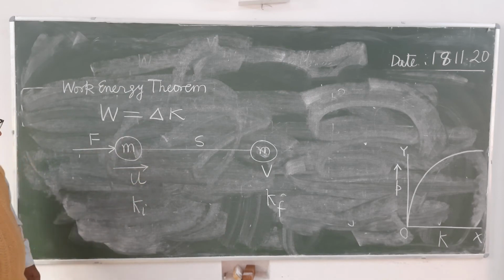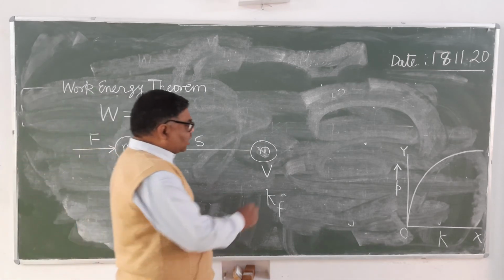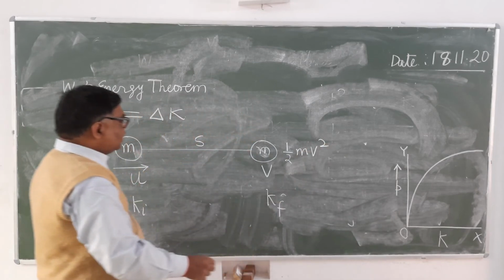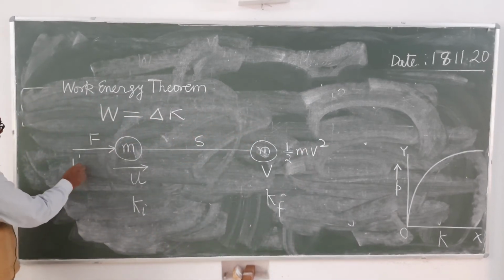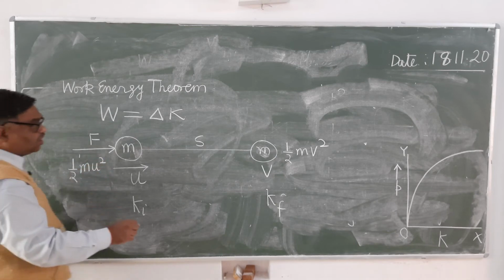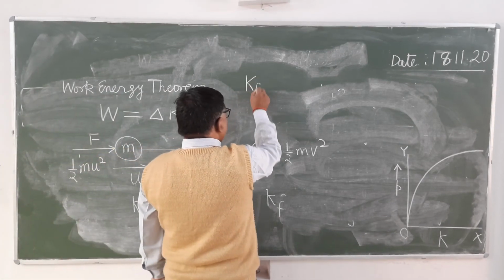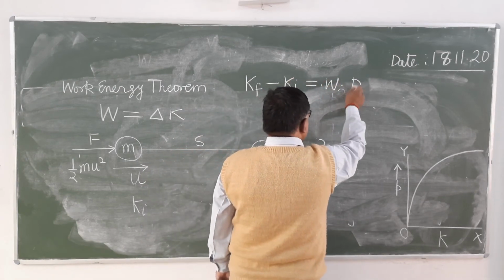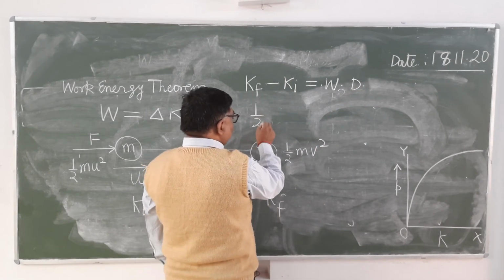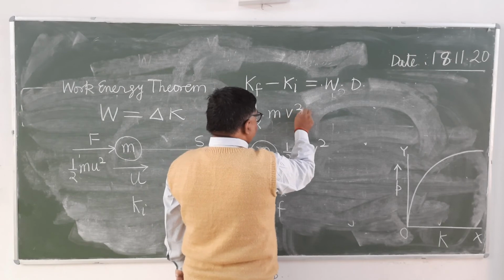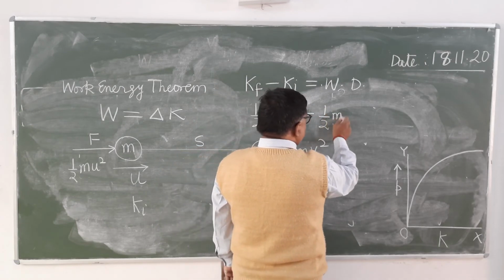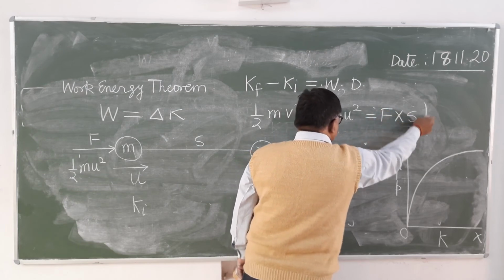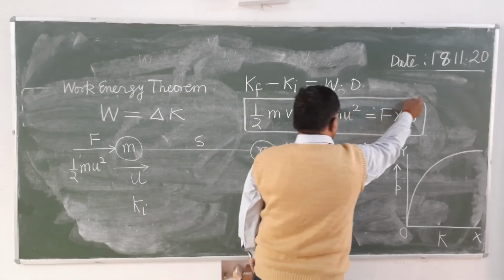What will be the change of kinetic energy? If you see here, final kinetic energy will be 1 upon 2 m v square. Here initial kinetic energy is 1 upon 2 m u square. What is the change of kinetic energy? Kf minus Ki, it will be equal to the work done, that is 1 upon 2 m v square minus 1 upon 2 m u square equals F into s.